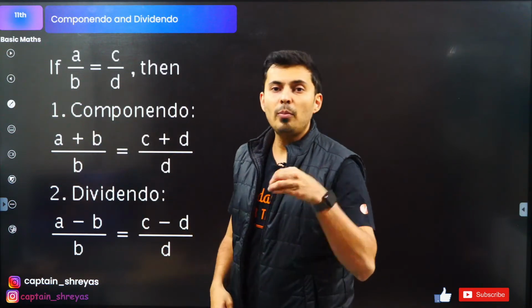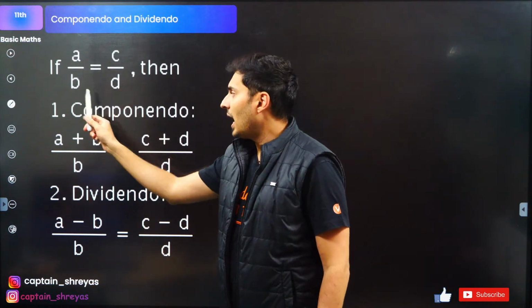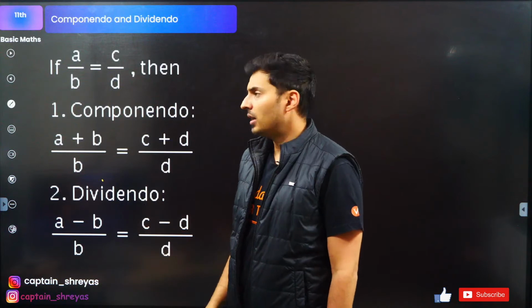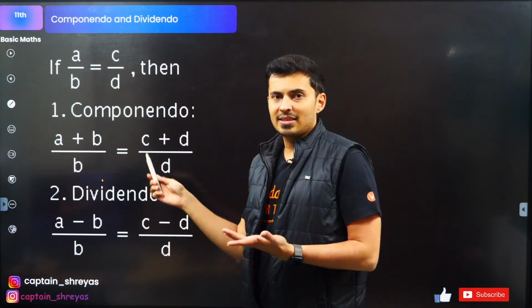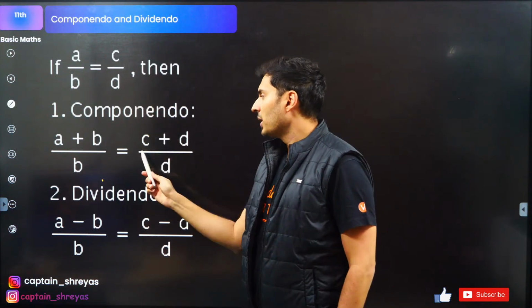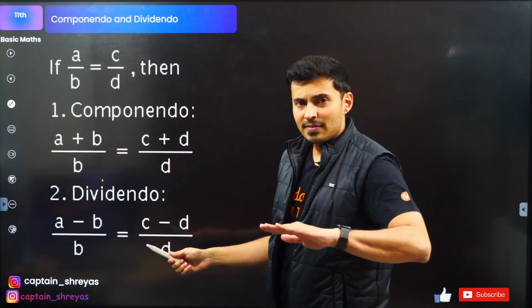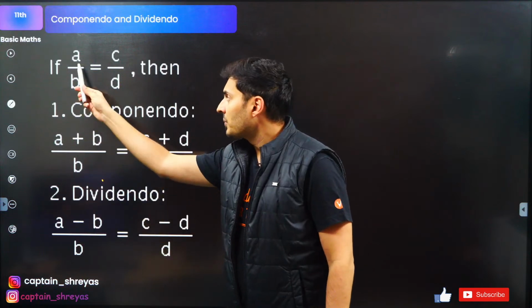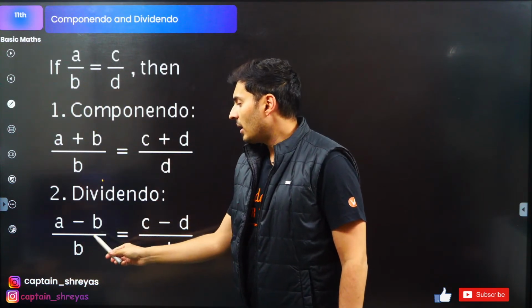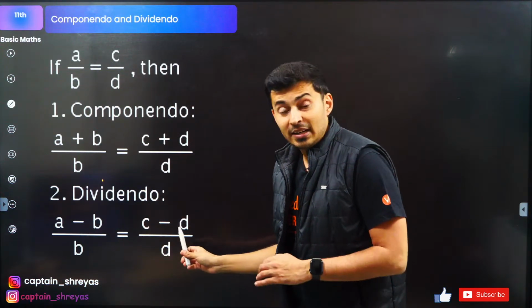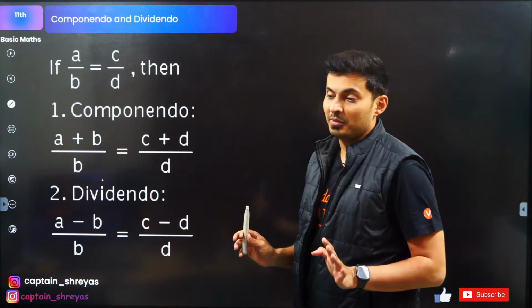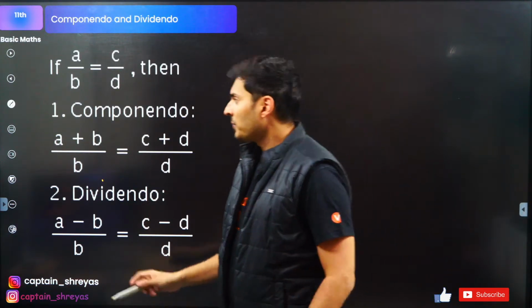Then the componendo property says that numerator added with the denominator, by the denominator, can be done on both the sides, LHS as well as RHS. So numerator plus denominator by denominator. Same way, dividendo is when you subtract. So numerator minus the denominator upon the denominator is numerator minus denominator upon the denominator. That is your dividendo property.